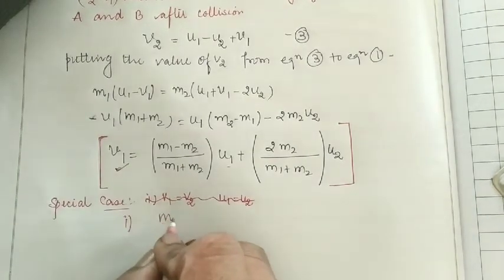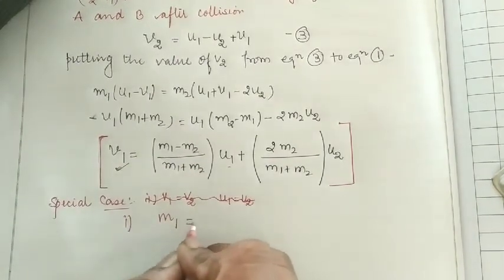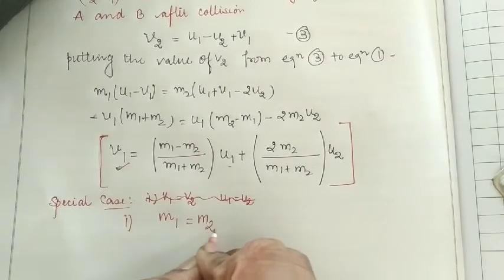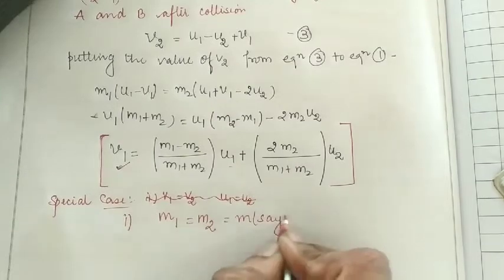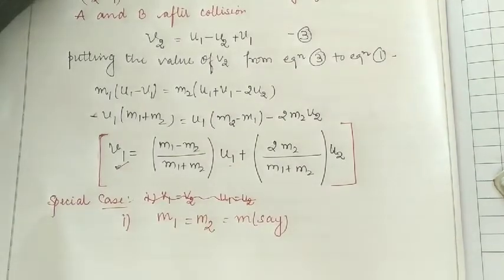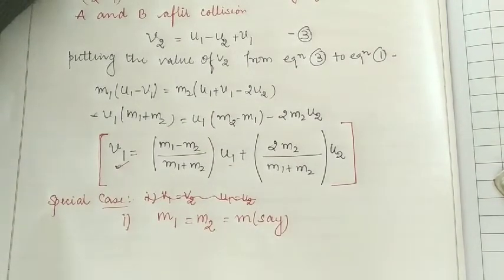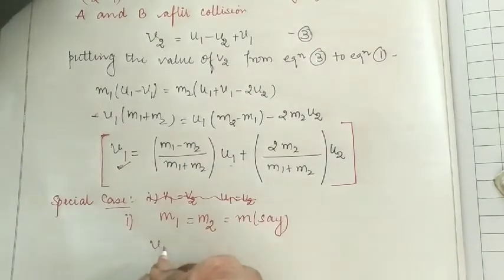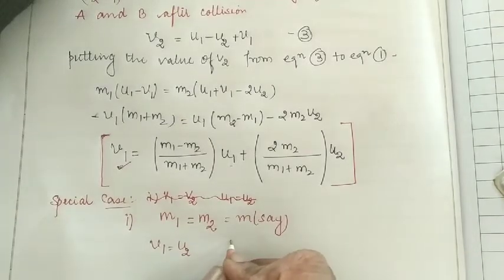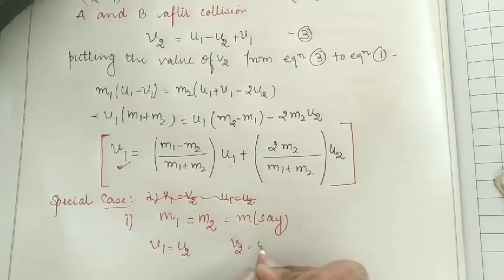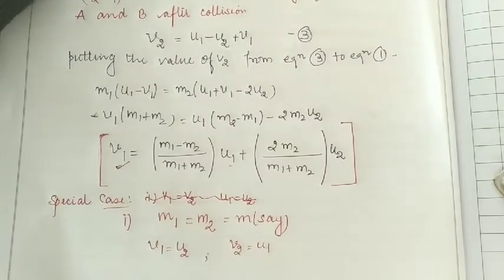If the mass of the first body m1 becomes equal to the mass of the second body, let us suppose m, then from equations 4 and 5 we can say that the final velocity v1 becomes u2 and v2 becomes u1. So this is the first condition.